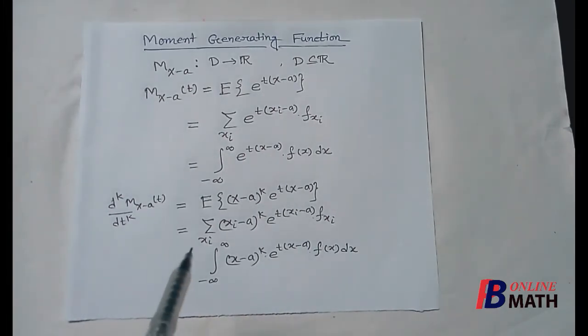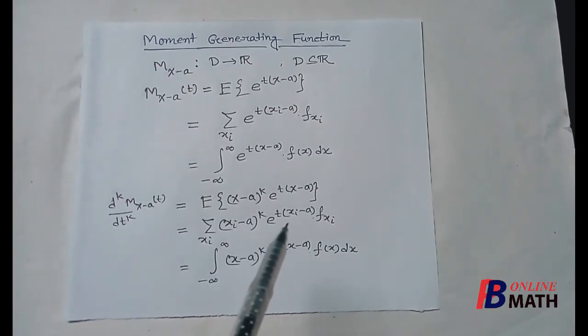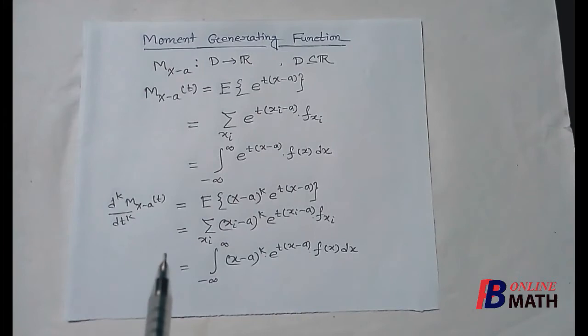Now after the differentiation, if we put t equal to 0, then e to the power 0 is 1, and we find (xi minus a) to the power k multiplied by f of xi. So if we put t equal to 0, this is nothing but the kth order moment about the point x equal to a.